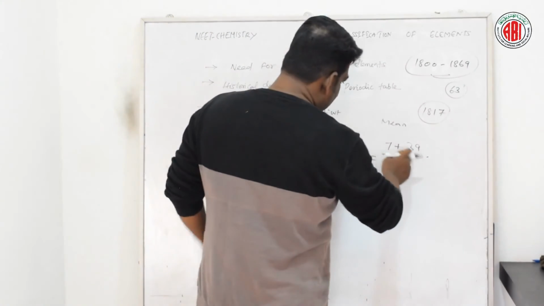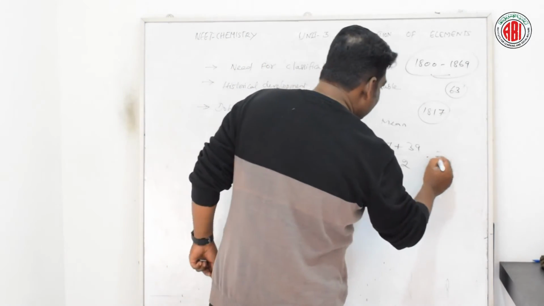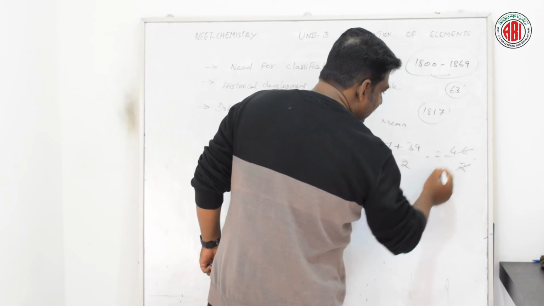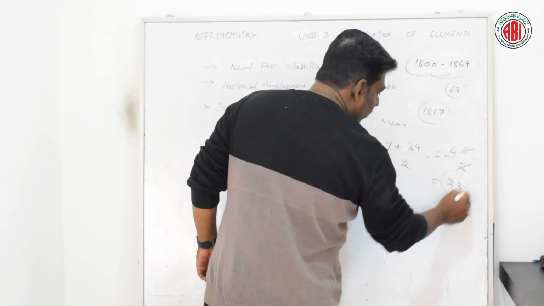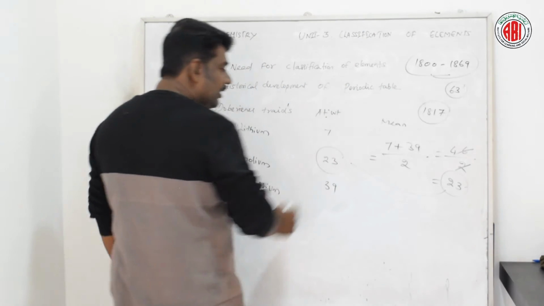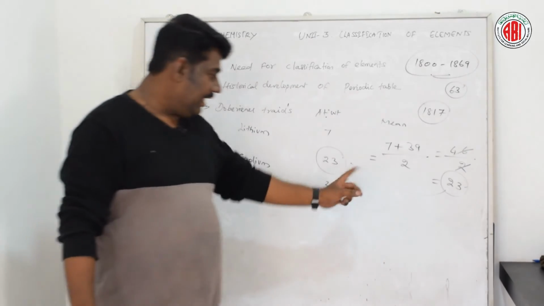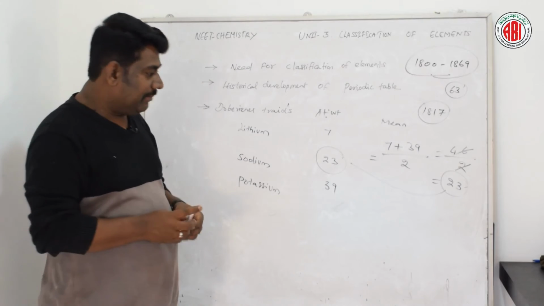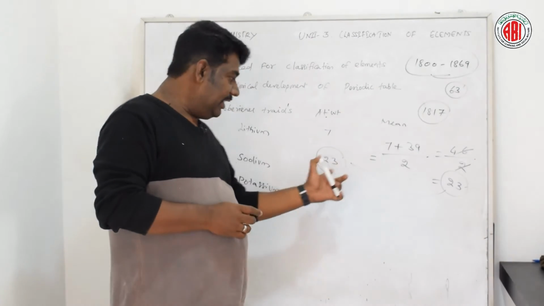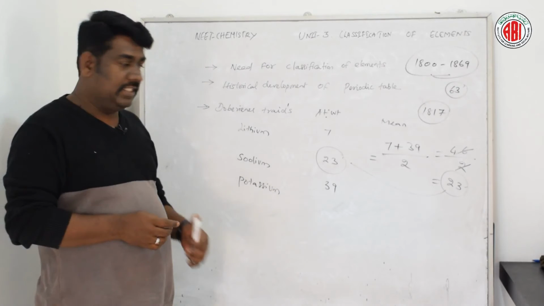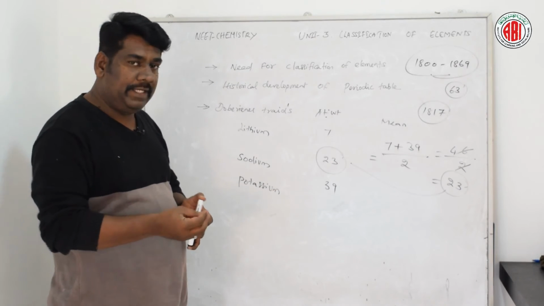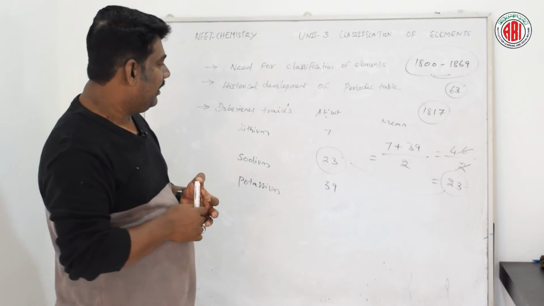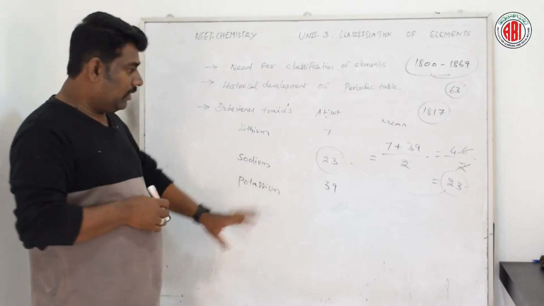Okay, so 7 plus 39 is 46, divided by 2. 46 divided by 2 is nothing but 23. So 23 is exactly similar to the atomic weight of sodium. In some cases the product may be only closely similar, maybe differing in the decimal. That is also to be considered as Döbereiner triads. Okay, this is one of the examples.